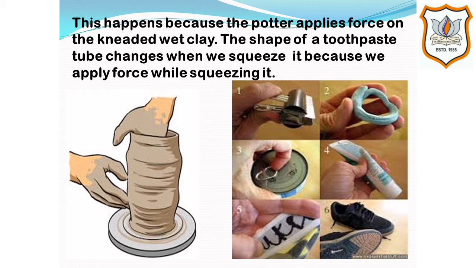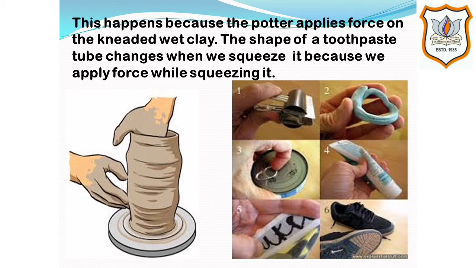The shape of a toothpaste tube changes when we squeeze it because we apply force while squeezing it. When we hammer a piece of aluminium metal, its shape changes and an aluminium sheet is formed. This change in shape occurs because we apply force while hammering. When we sit on a sofa with springs, then the springs of the sofa get compressed and their shape and size changes. This happens because our weight applies a force on the springs and compresses them.